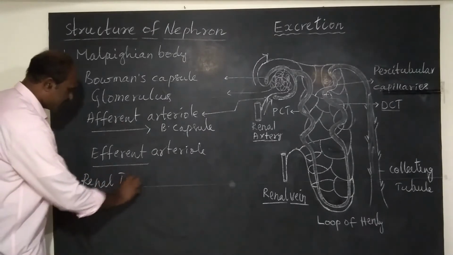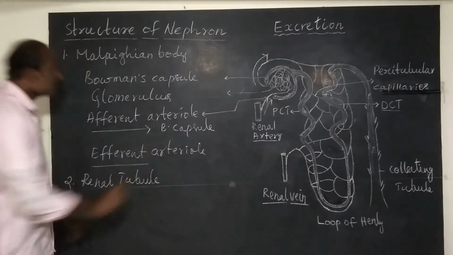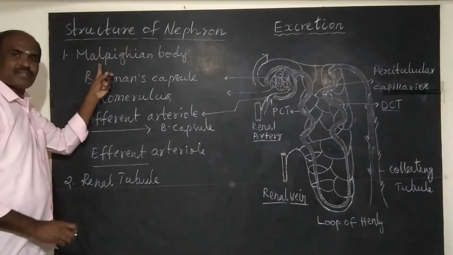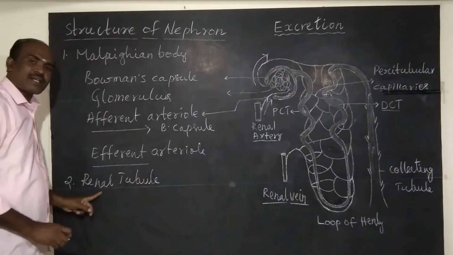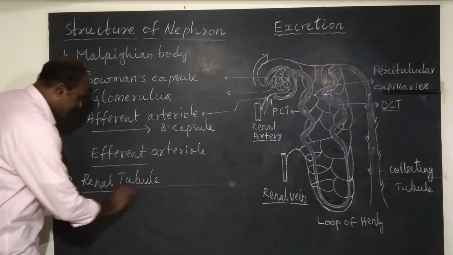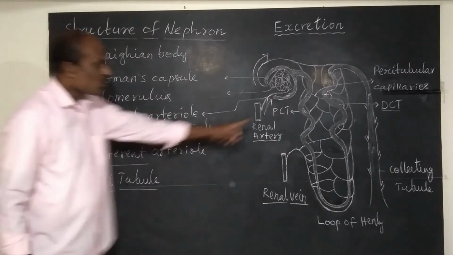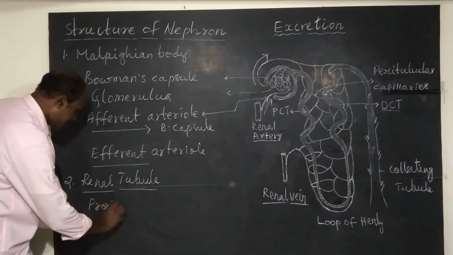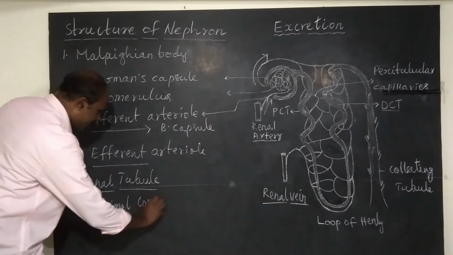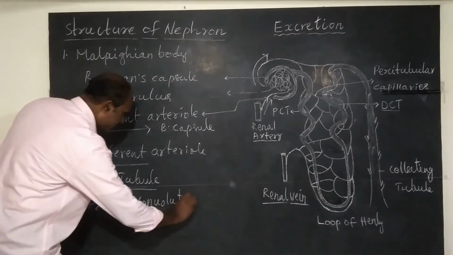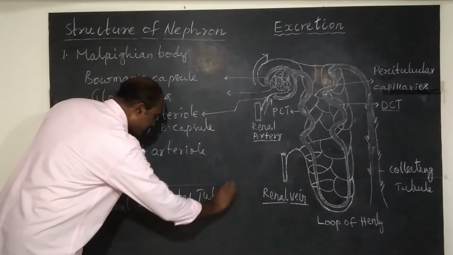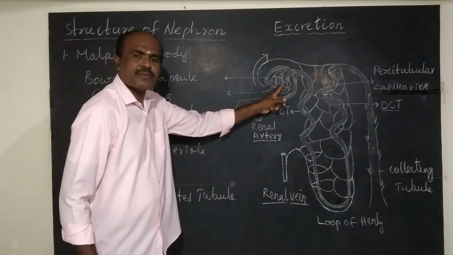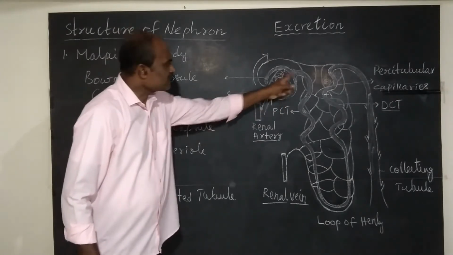Renal tubule. See, the structure of nephron consists of first part, Malpighian body, we have studied. Second part, renal tubule. Renal tubule consists of three parts. One is PCT. PCT means proximal convoluted tubule. It is proximal because it is present very near to the Bowman's capsule, and it is convoluted.